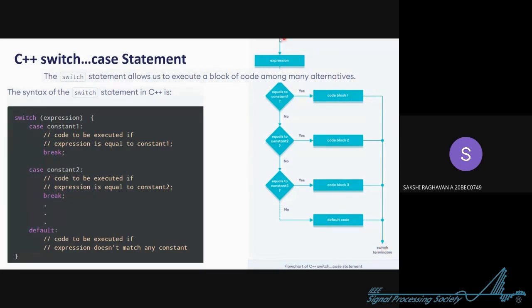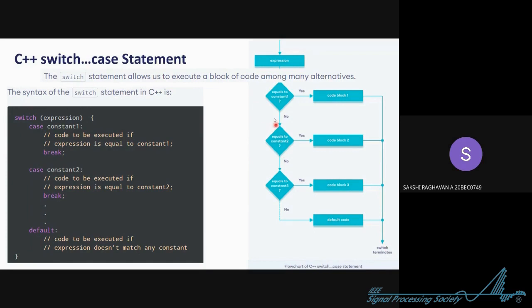That's it, done. But suppose you pick a chit with the number 2 on it. That is constant 2, not equal to 1. So now the compiler will say, let me compare to the next constant. It compares to constant 2. If it is true, this block will be executed, that is, we'll go to Pani Puri and eat Pani Puri, and then the program terminates.